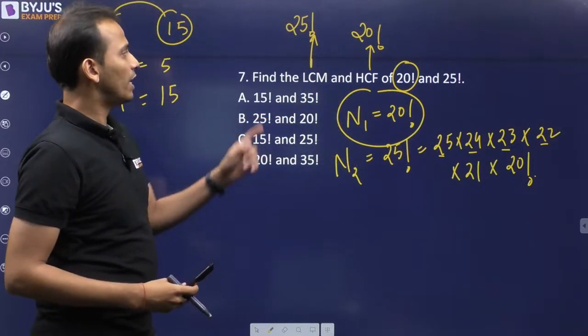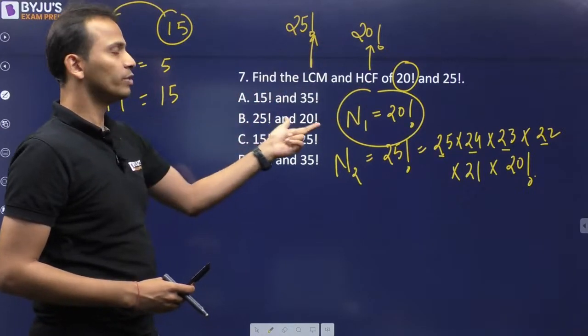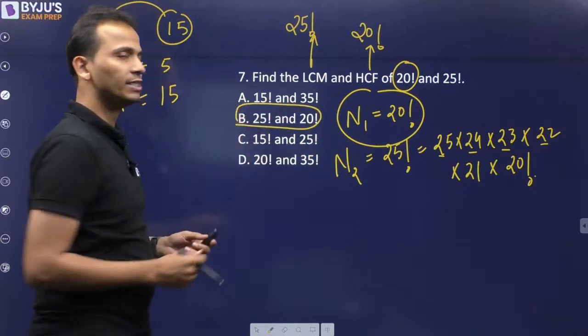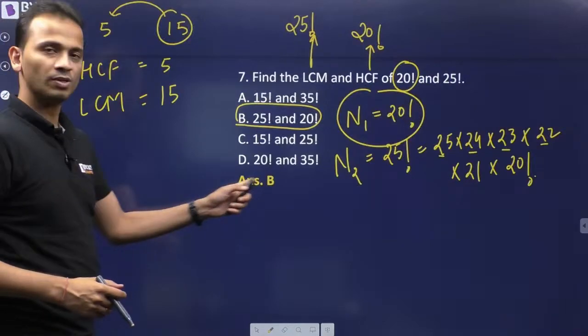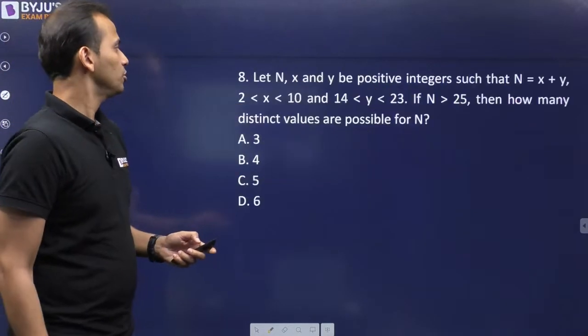So I need LCM and HCF respectively. So 25 factorial and 20 factorial. This will be the correct answer. Option B will be the correct answer for this question. Option B. Okay. Let's move on and look at the next question. Question number 8.